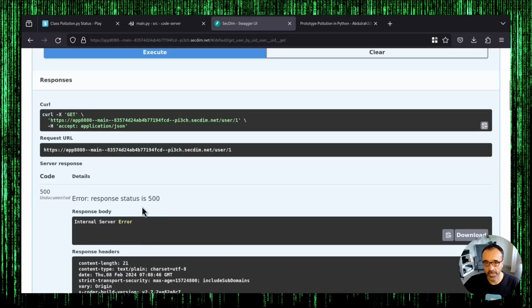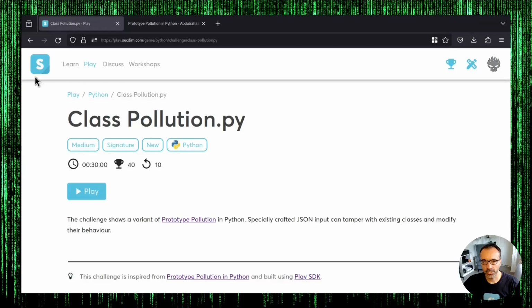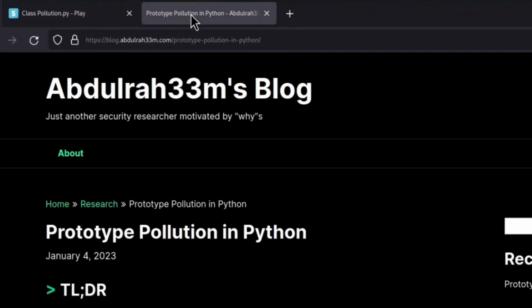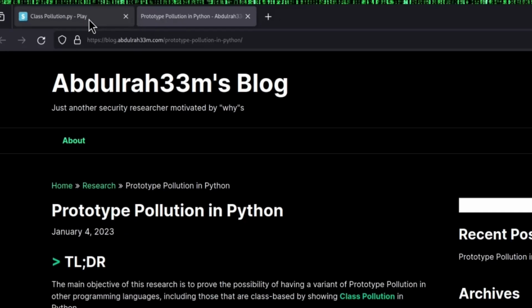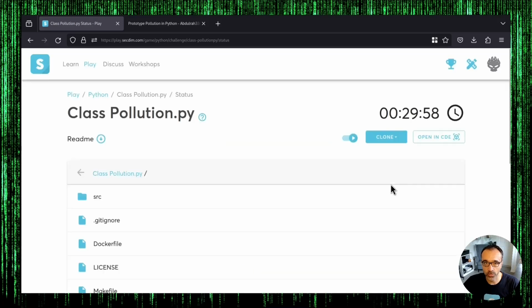The app now returns HTTP 500 and is a permanent denial of service. This challenge models Classvolution, a security defect in Python, and is inspired by a blog post from Abdul Ra. It talks about a variation of JavaScript parameter pollution, but in Python.